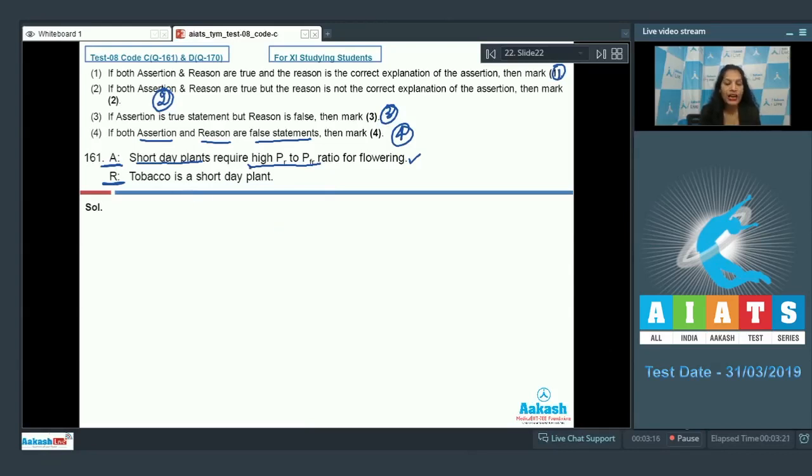Now reason, tobacco is a short day plant. This is also correct. Both assertion and reason are correct, but reason is not the correct explanation of assertion, that is, why PR to PFR ratio is required high in short day plants. Hence, the correct option for the given question should be option number 2. Let's move to the next question.